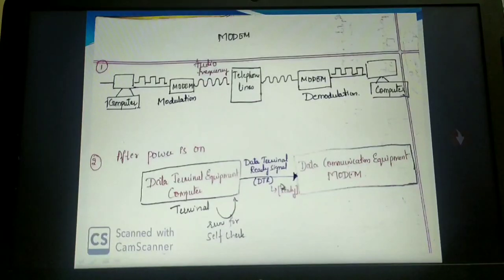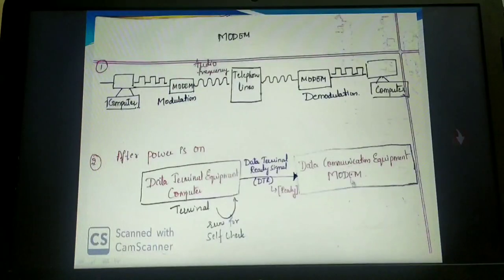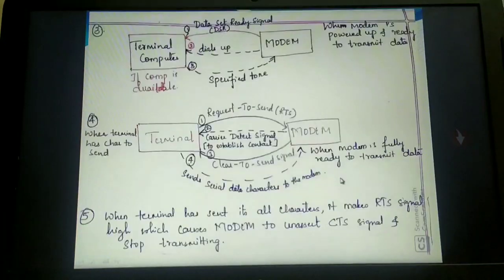Okay, next step. Now this one is the data communication equipment, that is the modem. We'll see in the third step what exactly happens. In the previous step, our terminal got a power supply. Now the modem is powered up and ready to transmit data.